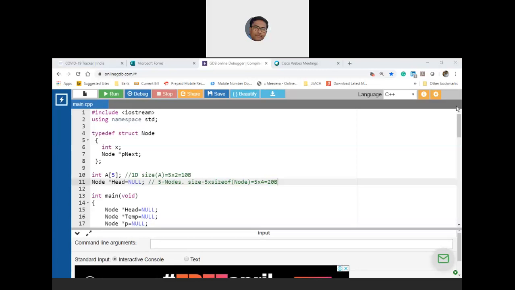Okay, anyway, let me take that up. See, don't think too much. What is the definition of singly linked list? Singly linked list allows you to logically maintain an array by connecting discrete memories. So even if you are asking to maintain 5 nodes, every time you are asking only 4 bytes of memory. In contrast, on line number 10, you are asking for continuous 10 bytes, which could yield a null pointer, probably because you don't have continuous 10 bytes.